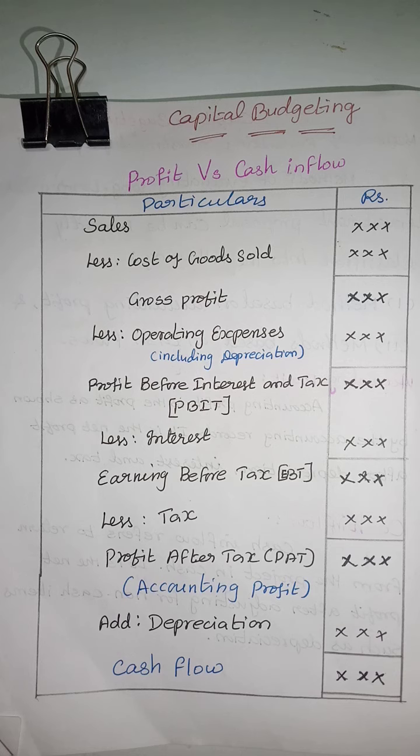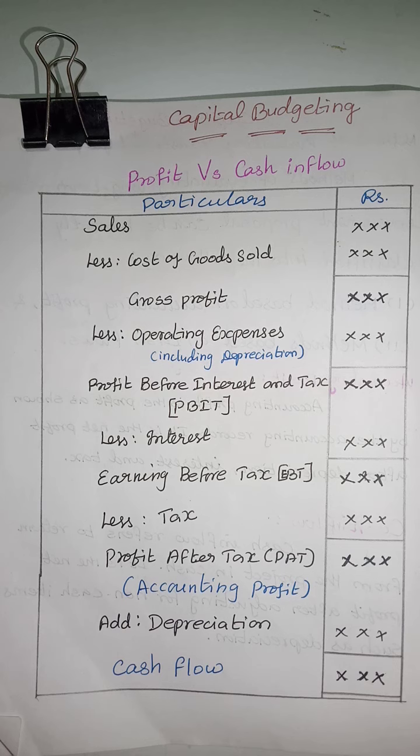Gross profit minus operating expenses is profit before interest and tax. Then less interest, we get earnings or profit before tax, less tax, profit after tax. This is the accounting profit.